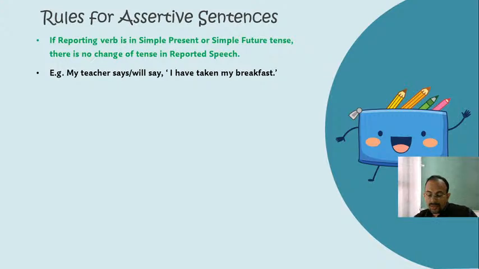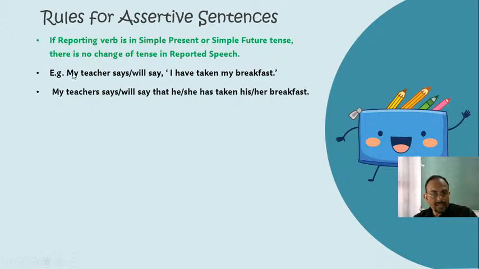So what is the answer of this particular sentence? My teacher says or will say, I have taken my breakfast. The answer will be, my teacher says or will say that he or she has taken his or her breakfast. See here, present perfect tense in reported speech also is present perfect tense. There is no change of tense here. Why is there no change of tense in reported speech? Because the reporting verb is either in present tense or in future tense. Therefore, present perfect has remained present perfect only.